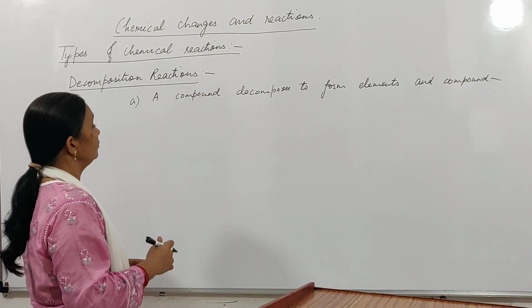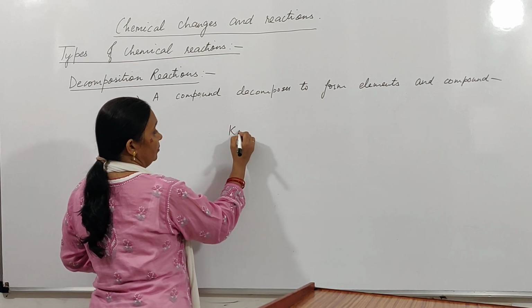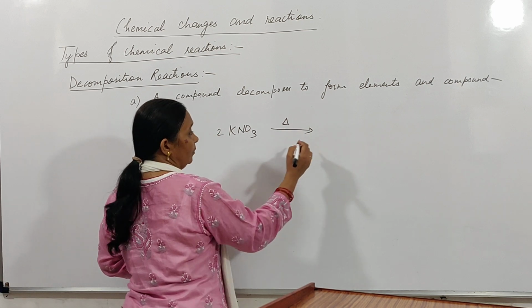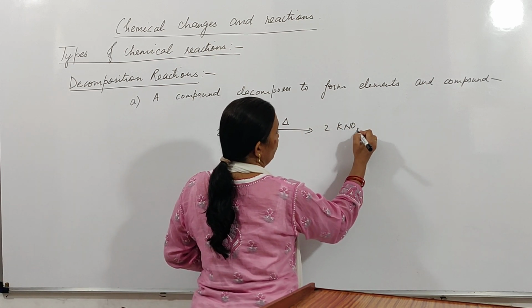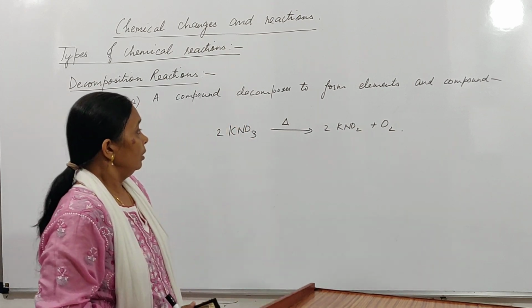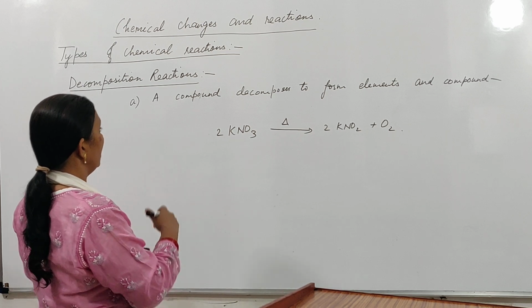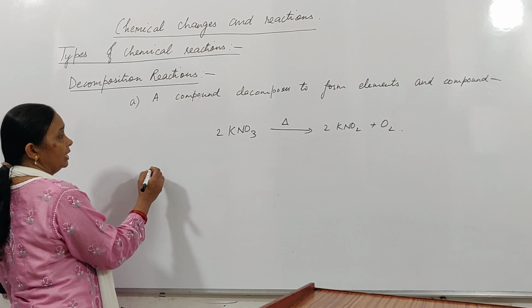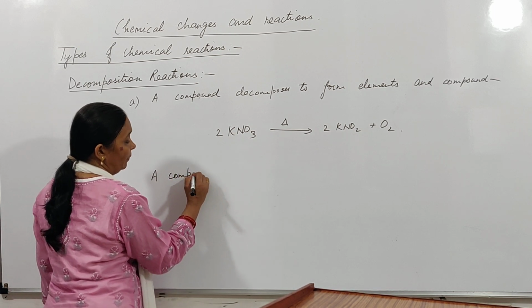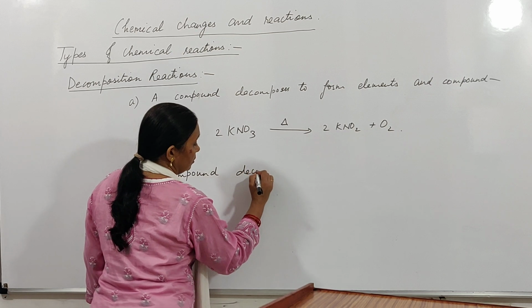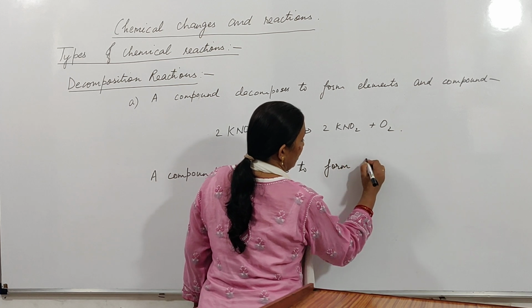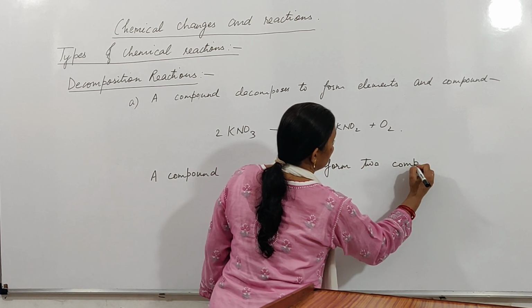Let us see an example of that. Let us take potassium nitrate, KNO3. When we take two molecules of it and heat it, it breaks up into potassium nitrite, KNO2, and oxygen. So one compound is formed, one element is formed. Next, we will see a reaction in which a compound decomposes to form two compounds.